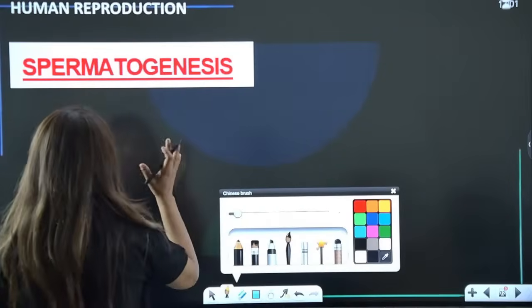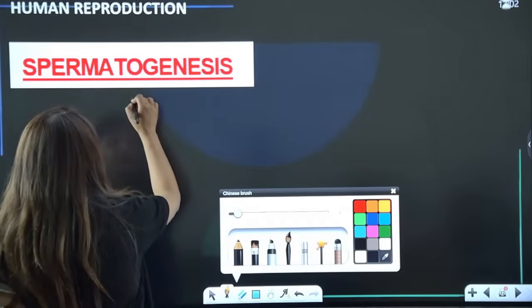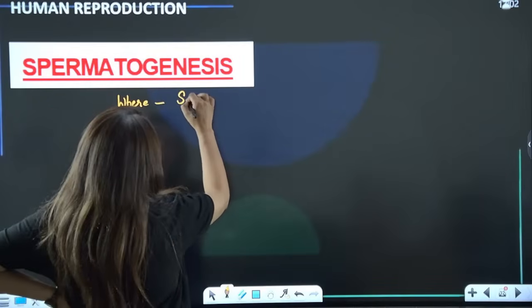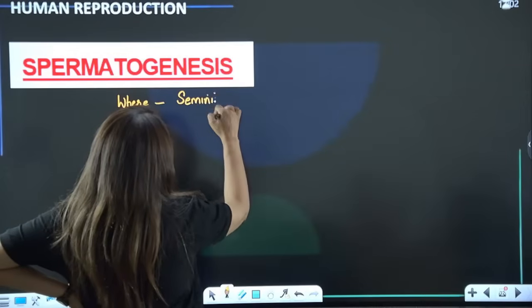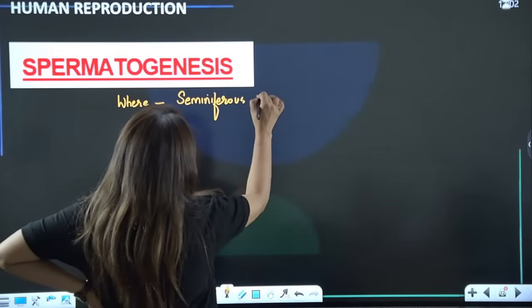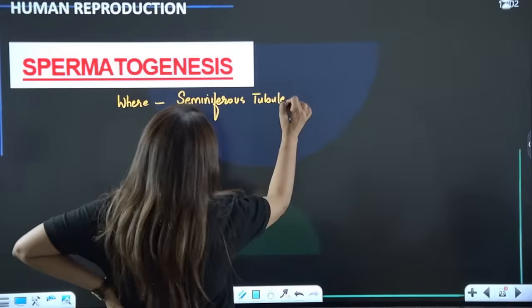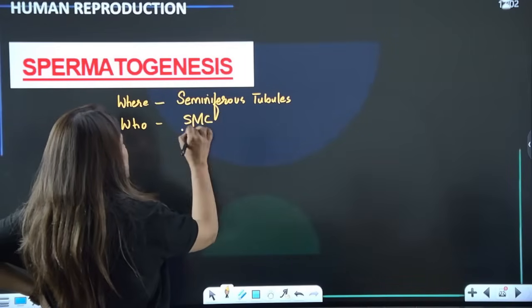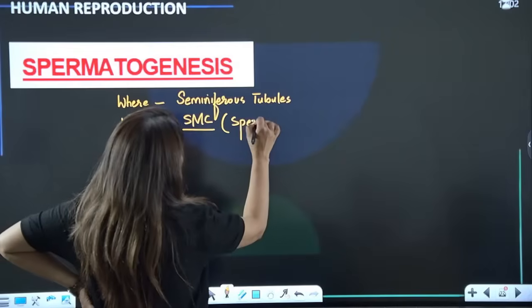How and when does it start? So first of all, where does it occur? The answer is in the seminiferous tubules. Who produces it? The sperm mother cells, also known as spermatogonia.